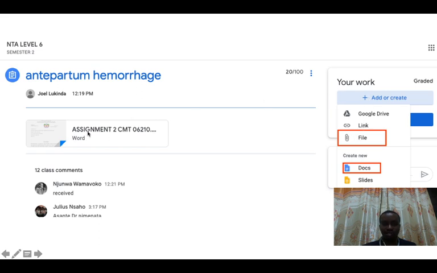You can answer this assignment here on your PC or on your phone, and you can come here and upload your file through the file attachment, or you can type your assignment online using Google Docs. Even if you are offline, you can type it, switch on the internet, and submit it to your teacher by pressing the turn-in button in Google Docs.